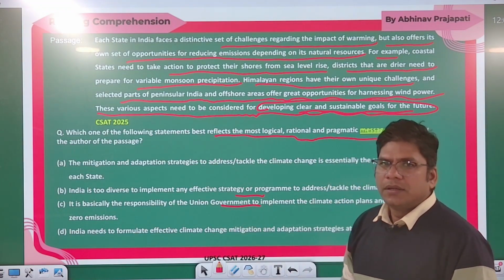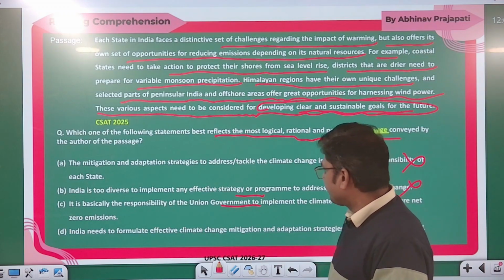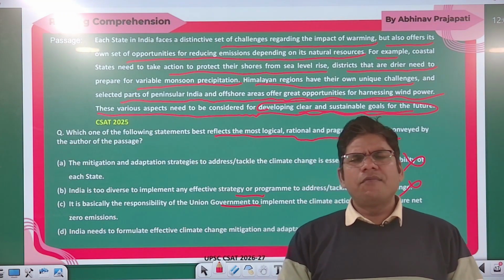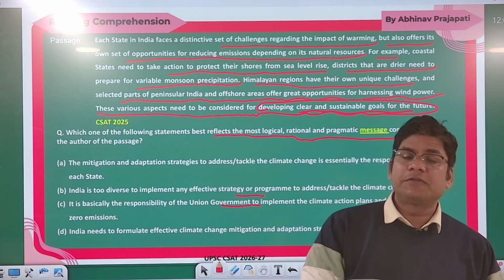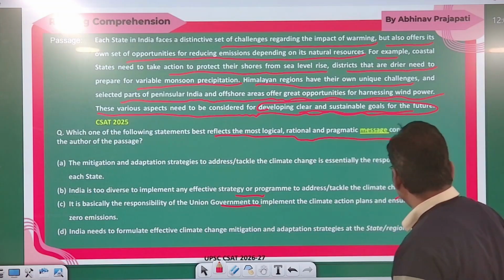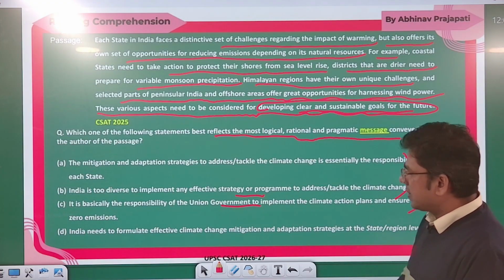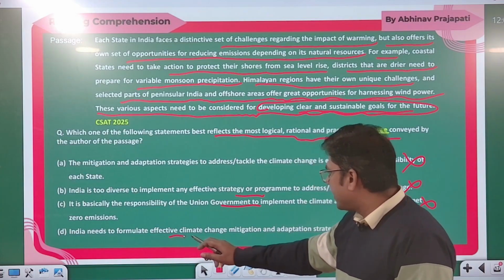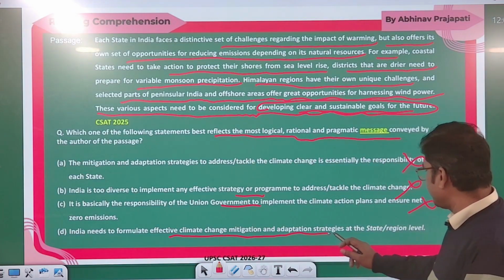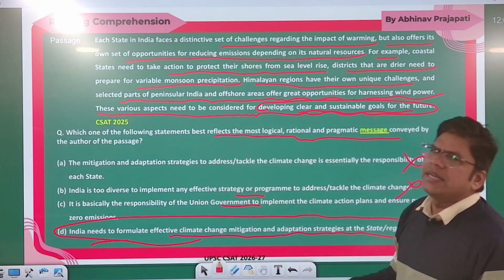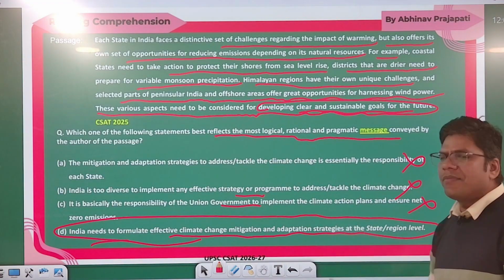ठीक है, to fight the effect of warming is not only the responsibility of the central government. Okay, आपको पुनः ये एक हाशिए पे लेके जाना चाहता है ये स्टेटमेंट. ठीक है, India needs to formulate effective climate change mitigation and adaptation strategy at state and regional level. Okay, so this is very moderate, comprehensive, very inclusive.